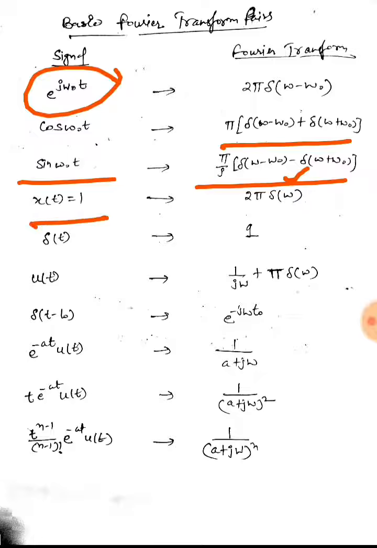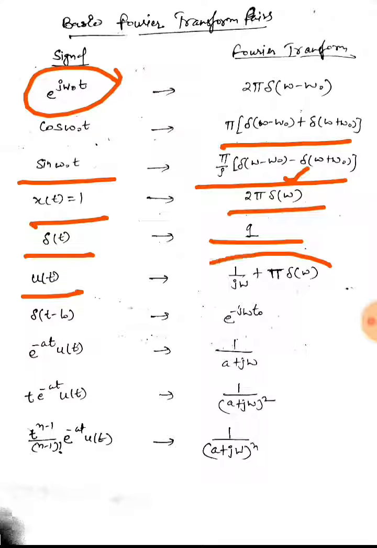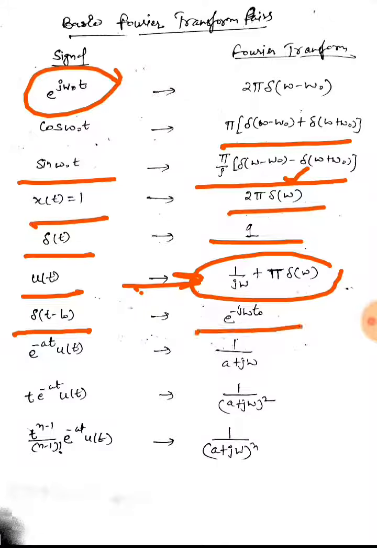The Fourier transform of unit, that is 1, is 2 pi delta(omega). Of the impulse function it is 1. Of the unit step function ut it is 1 upon j omega plus pi delta(omega). This is a very important signal. For a time-shifted version of the impulse, delta(t minus t naught), it comes out to be e raised to power minus j omega t naught.